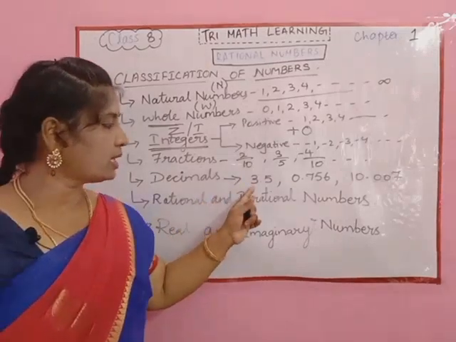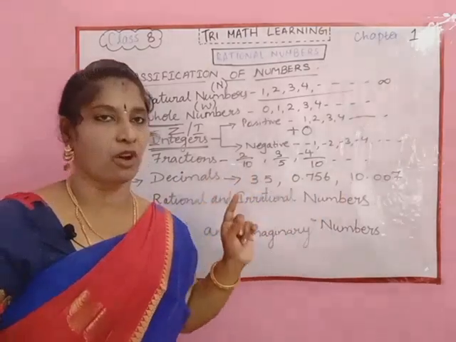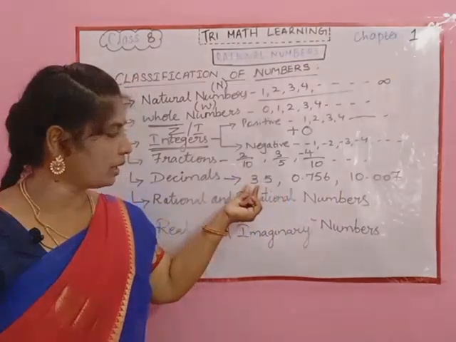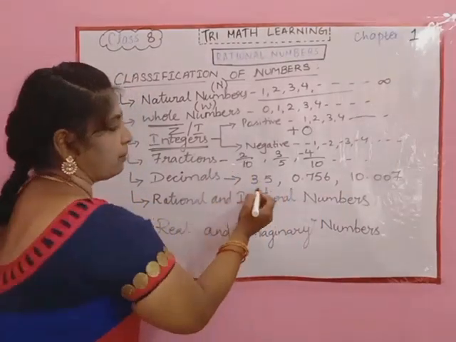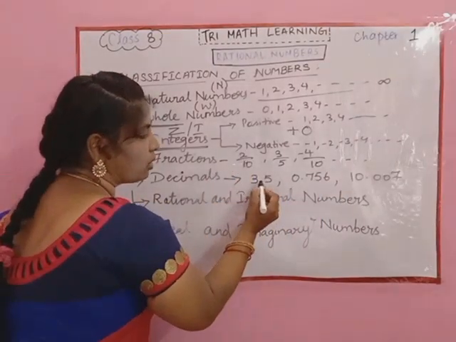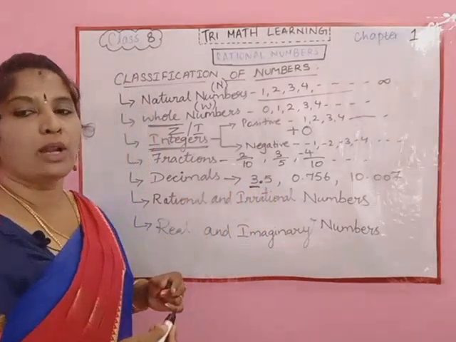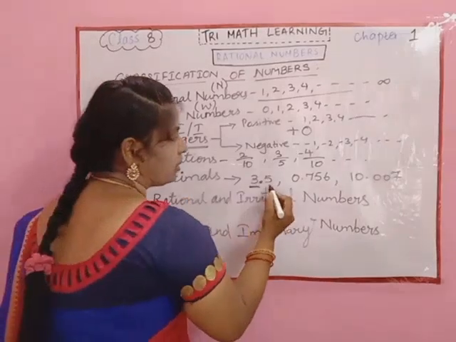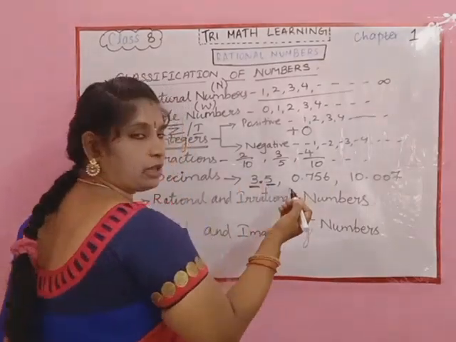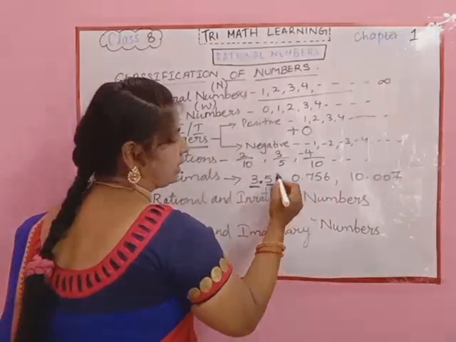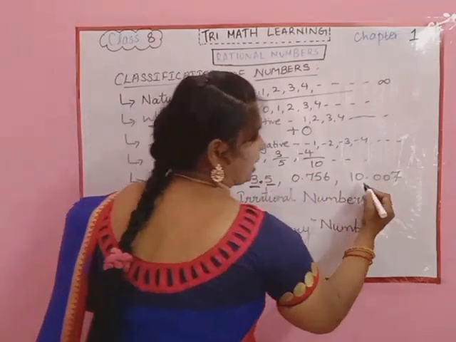So when the decimals are represented in this form along with the point, the number before the decimal point is called the whole part, and the number which is after the decimal point is called the decimal part. Okay. So I shall write it here.